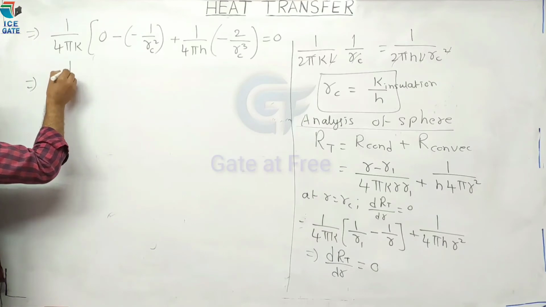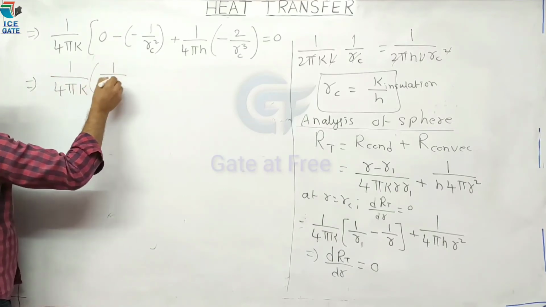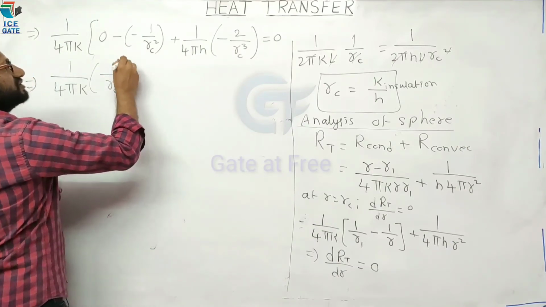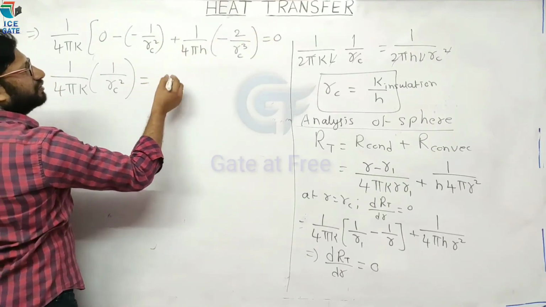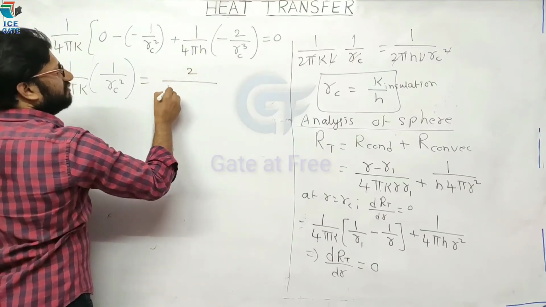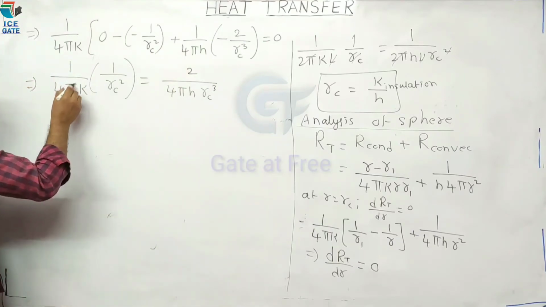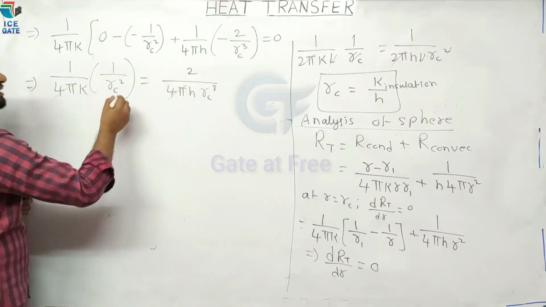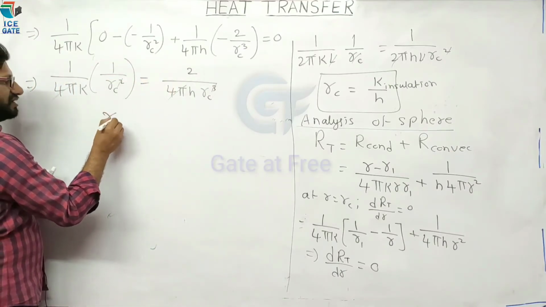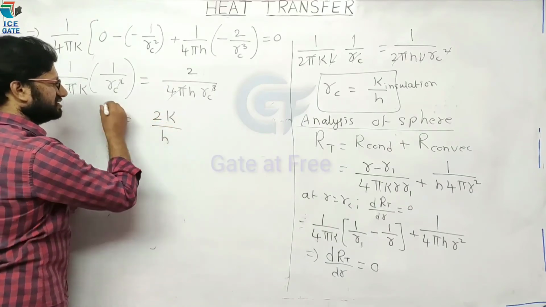Now send this term to the right hand side: equals minus 2 divided by, plus, it will become plus 4 pi h RC cube. Now 4 pi cancels, RC square against RC cube cancels. Therefore, the critical radius for a sphere is equal to 2k by h.